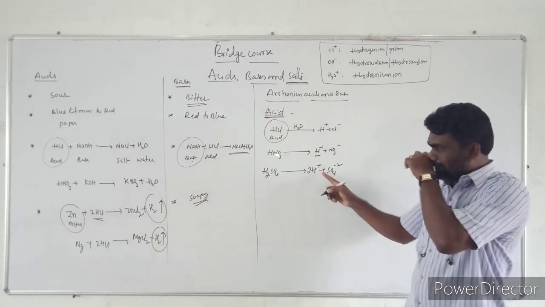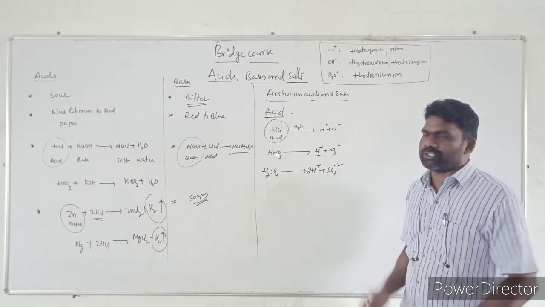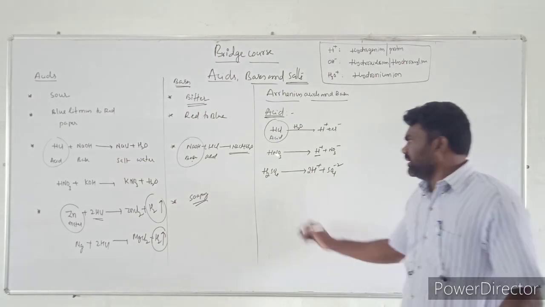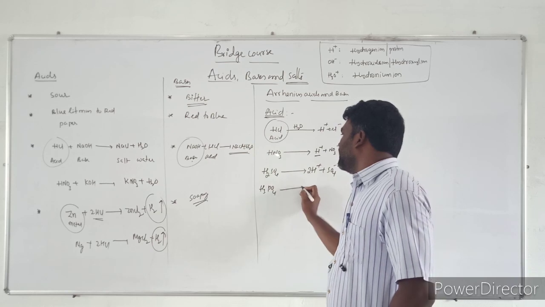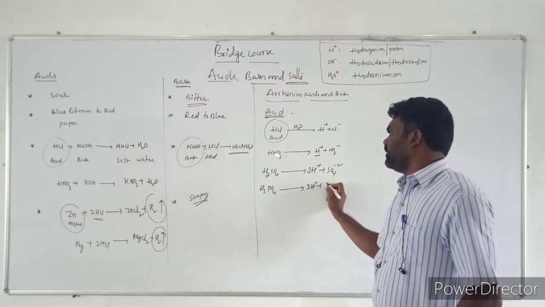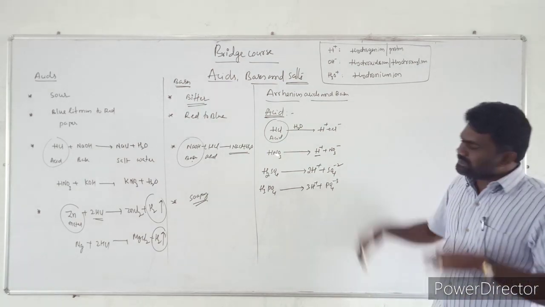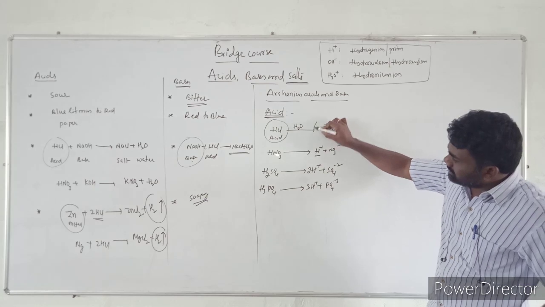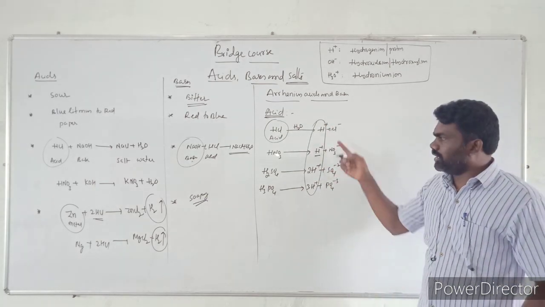This sulfuric acid will produce 2 protons in water, 2 hydrogen ions. It is also considered an acid. You can take one more example, H3PO4. When it is dissolved in water, we will get 3 protons, 3H+ and PO4 3-. If you look at all these examples, in all the cases the ultimate product is H+. So you got what I mean.